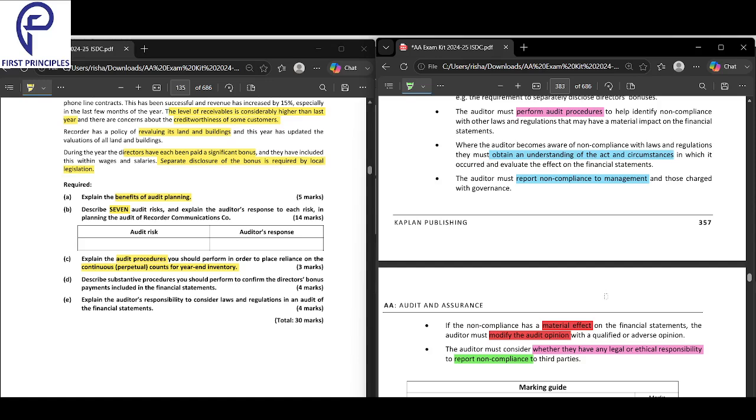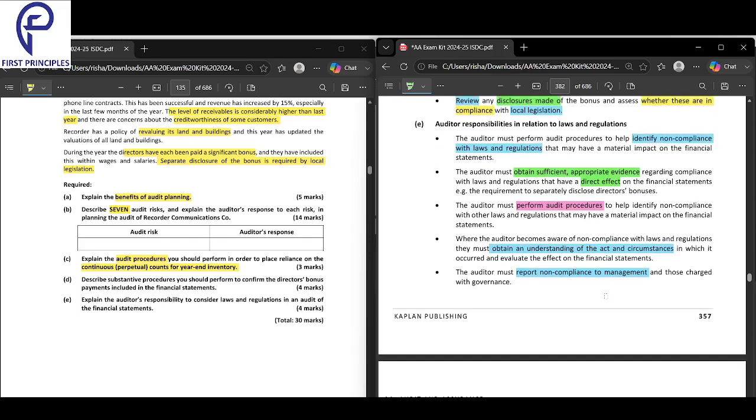Consider whether the auditor has any legal or ethical responsibility to report the non-compliance. That is all about it.